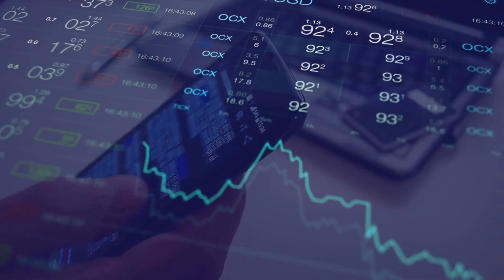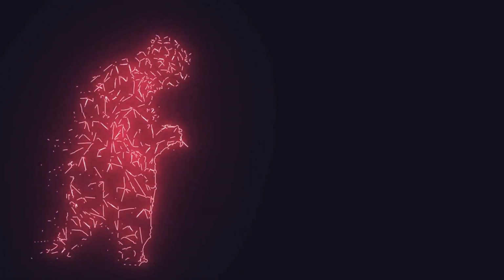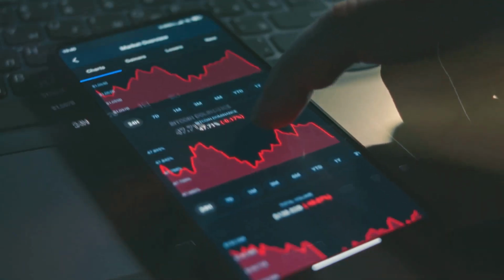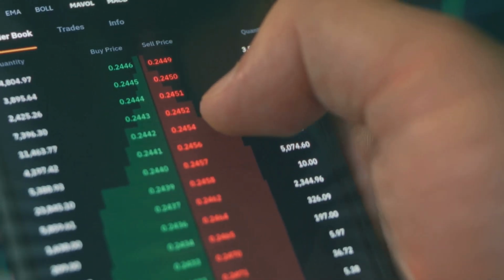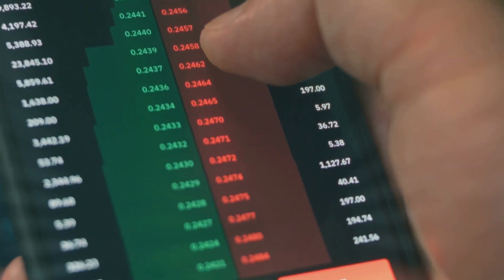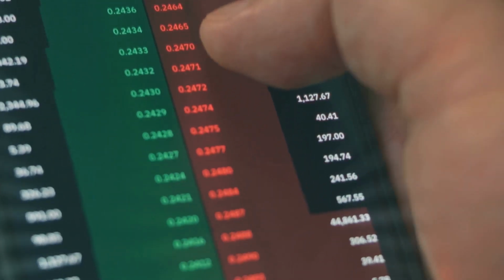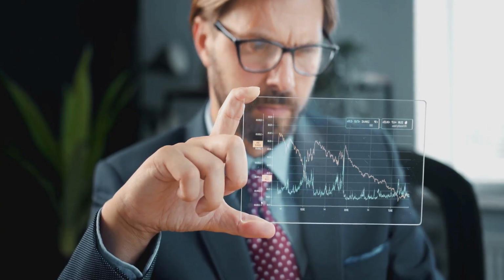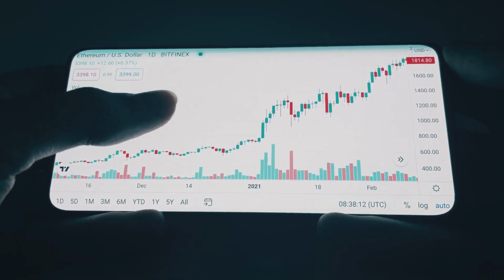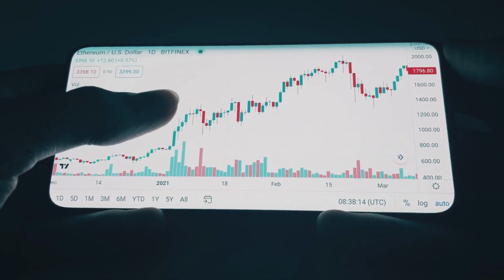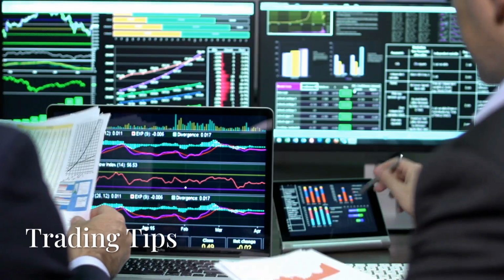AUD/USD technicals. Chart pattern: a rising wedge pattern might be forming, indicating a possible bearish signal if it breaks downward. Key zones: 0.6800 is a psychological level to watch for resistance, 0.6700 for support. EMAs: a crossover of the 50-day above the 100-day EMA might hint at bullish sentiment, but keep an eye on news flow.